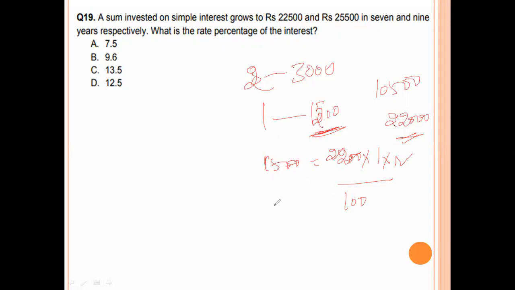Now 1,500 equals 22,000 into R by 100. The zeros get cancelled.